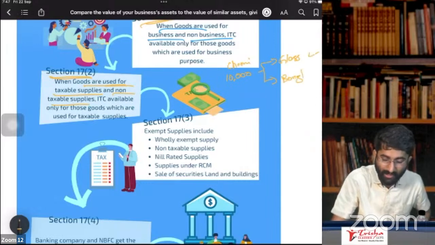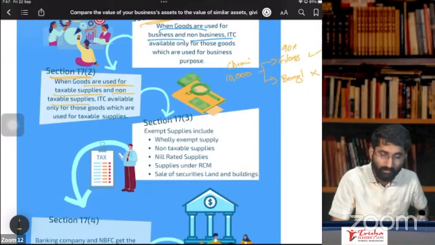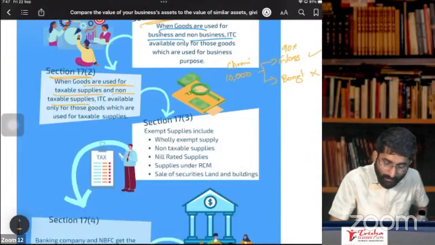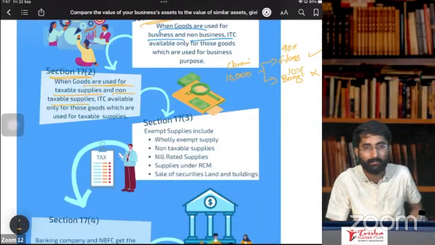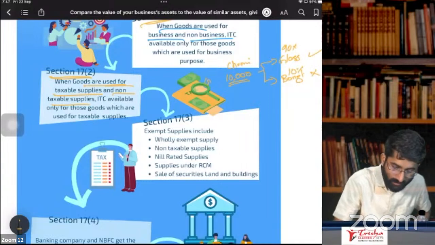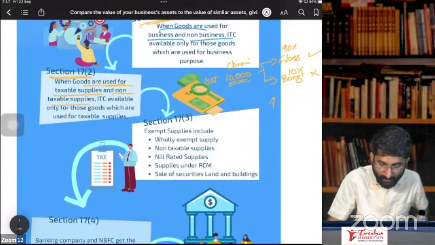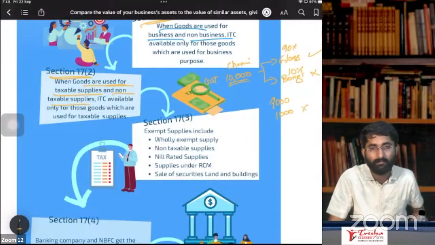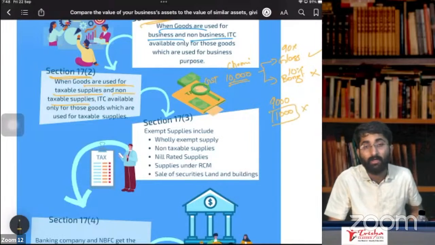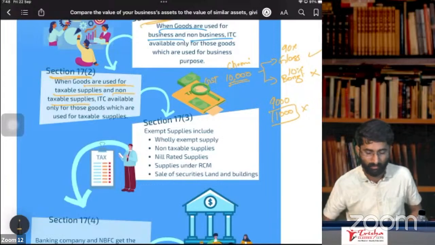Think glass is chargeable to GST and bangles is exempt. So 90% of the chemicals you use for glass manufacturing and 10% you use for bangles manufacturing. So in that case, out of the 10,000 GST that you paid, you get 9,000 ITC. For 1,000, you don't get ITC because you used it for manufacturing of exempt goods. That's why you don't get it.